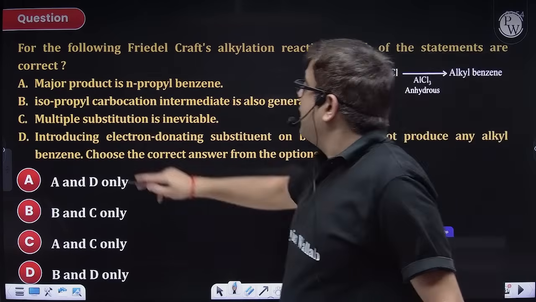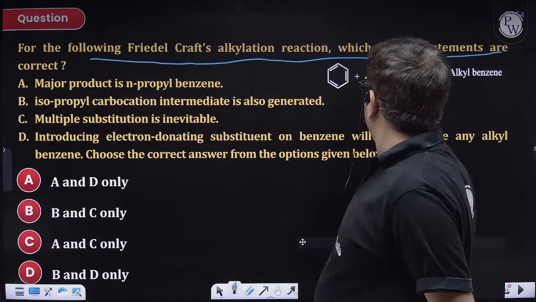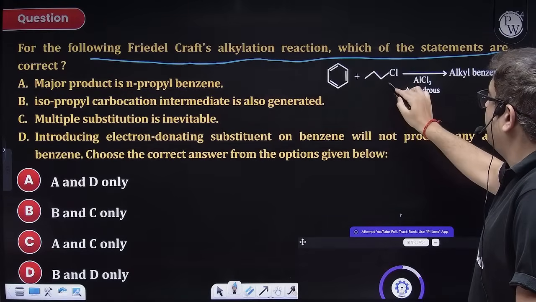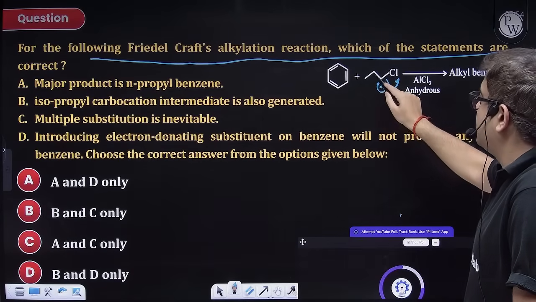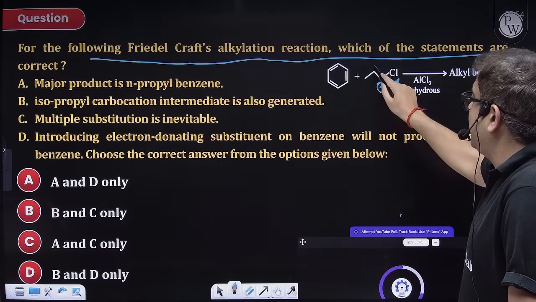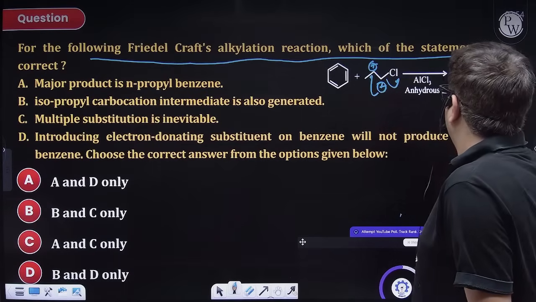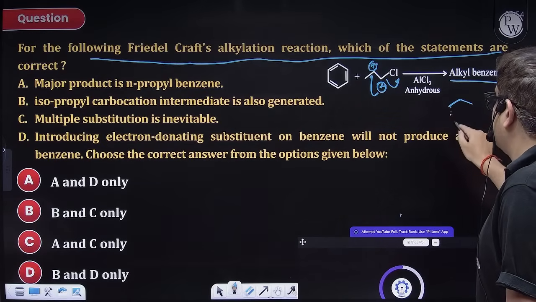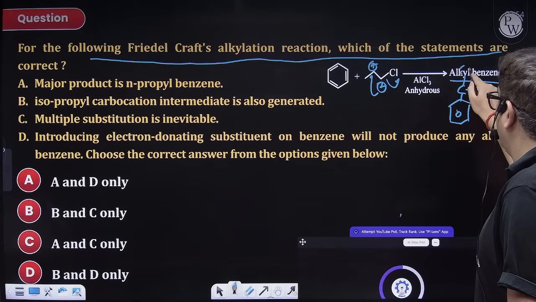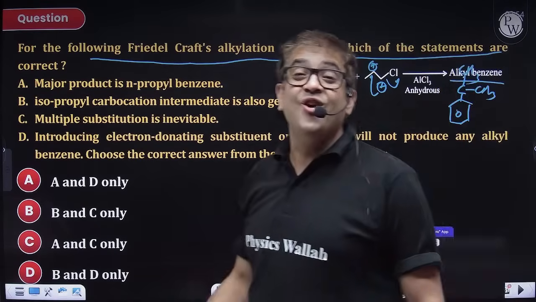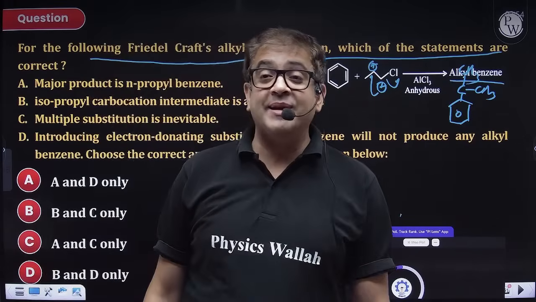Attempting the next one. For the Friedel-Crafts reaction, which of the following statements are correct? Okay, so chlorine will be gone, so a carbocation will be produced, but this will be less stable, so rearrangement will take place and a carbocation will come here. And now alkyl benzene. What alkyl benzenes are famous? Cumene will be formed. Cumene, which is also used for production of phenol. Cumene is your famous isopropyl benzene.